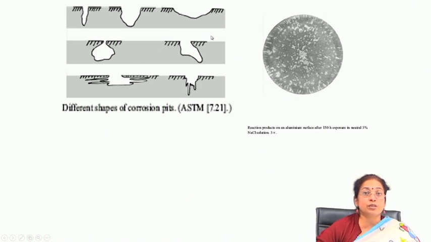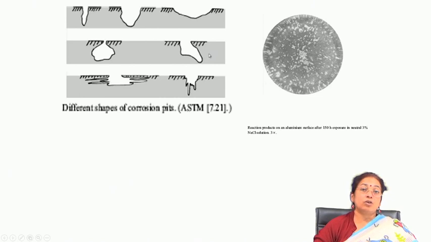If you are interested in documenting the kinetics or the rate of pit formation, you have to be careful, because you have to know the area fraction or volume fraction of pits as a function of time. The area fraction of pits is available from surface observation.